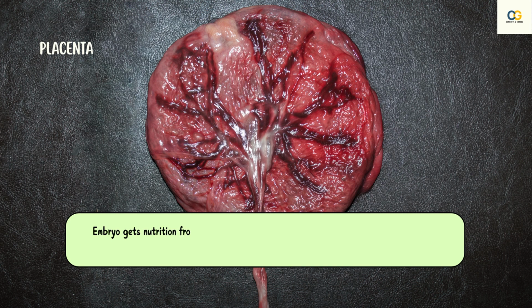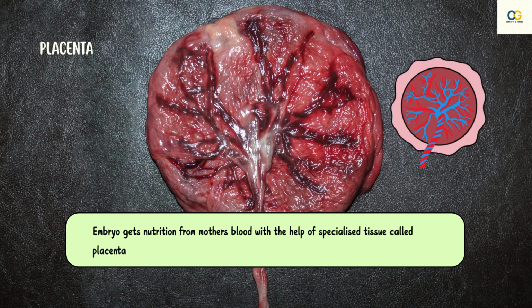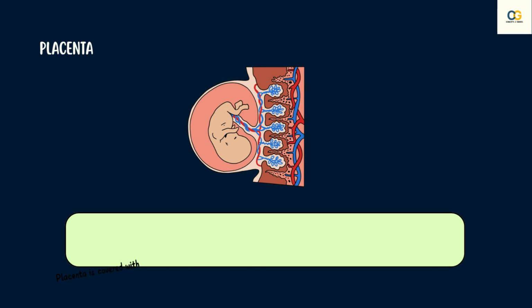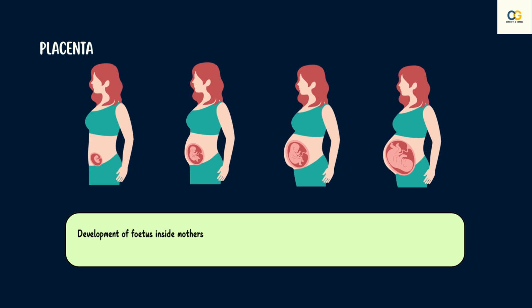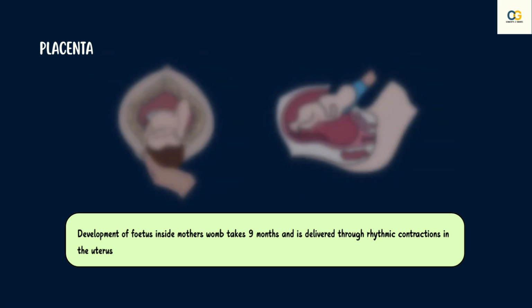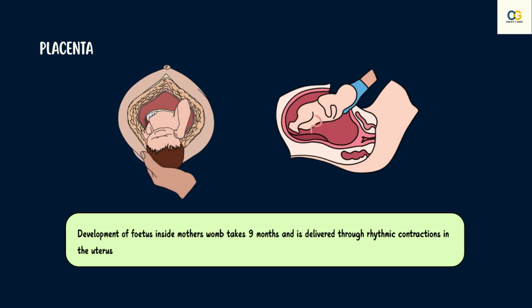The embryo gets nutrition from the mother's blood with the help of a special tissue called the placenta. This placenta is covered with villi on both sides, which increases the surface area of absorption for glucose, oxygen, and exchange of waste materials between mother and the embryo, which can help the baby develop. The development of a child inside the mother's body takes approximately 9 months, and the child is born as a result of rhythmic contractions in the muscles of the uterus.